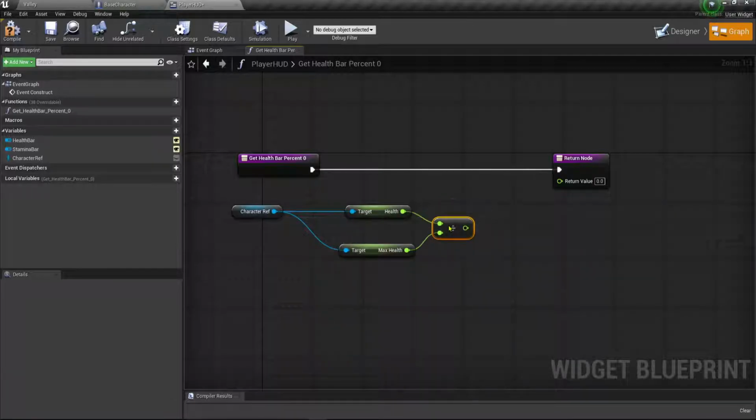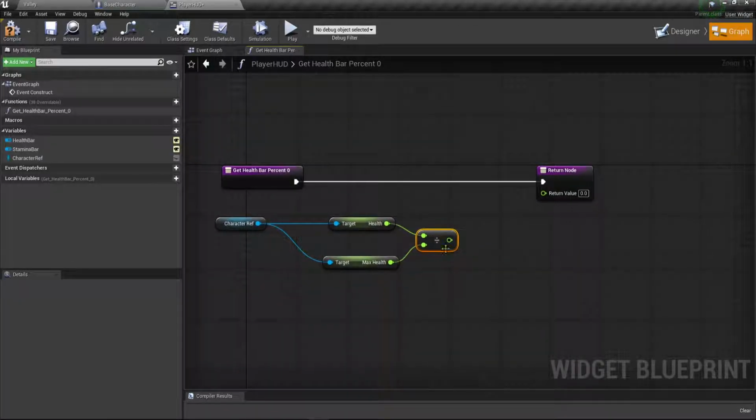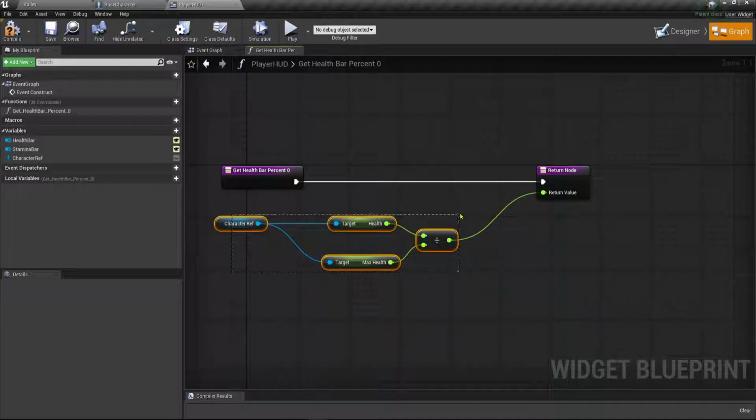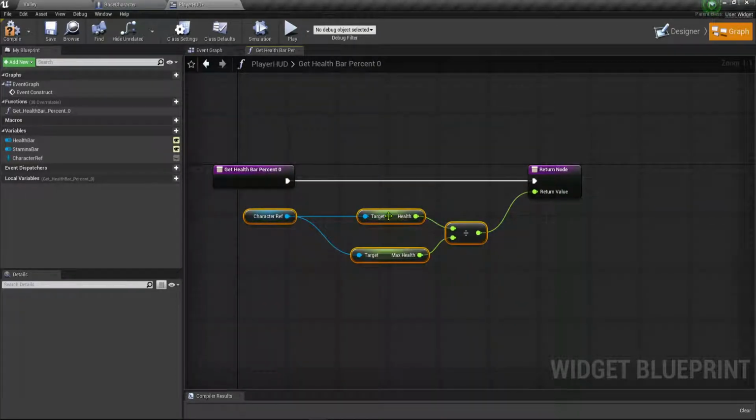Okay, so progress bars work off a value of 1.0 to 0. So 0 being empty, 1.0 being full. So we're going to plug that in. And what it will do is it will take this bar and the percent that it uses will be based off of the current health value divided by our maximum health. So when we begin, these are the same. So even if we adjust these throughout the game, this will always give us a value between 0 and 1.